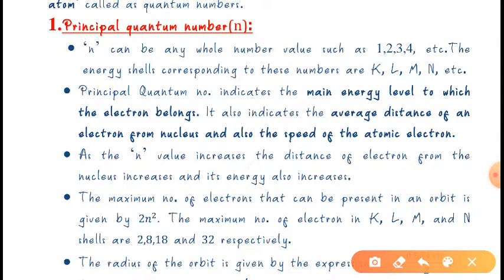Now, this principal quantum number indicates the main energy level. What is the main energy level of that atom? It is described by the principal quantum number, or we can say that it describes the main energy level to which the electron belongs.